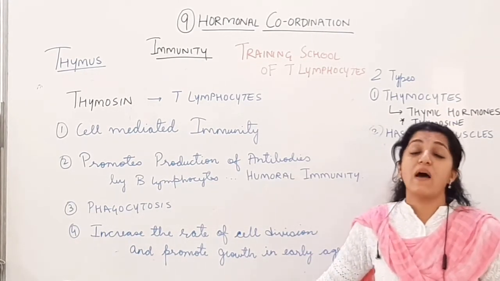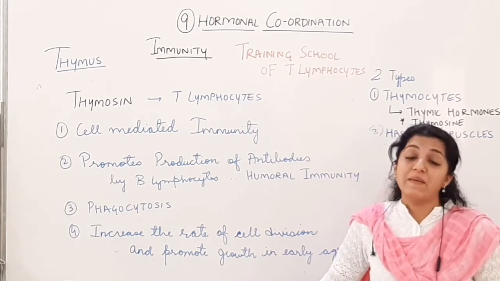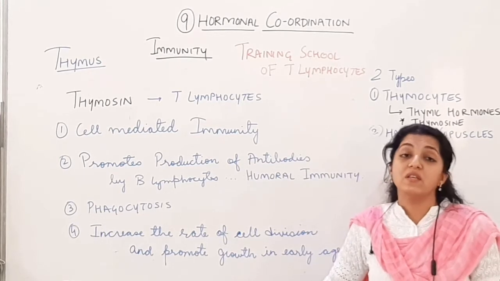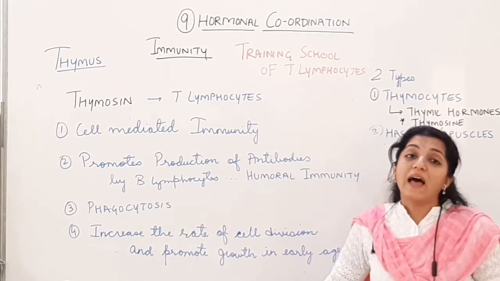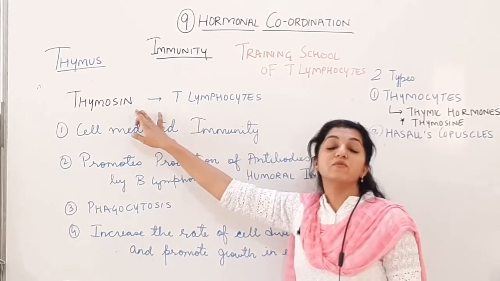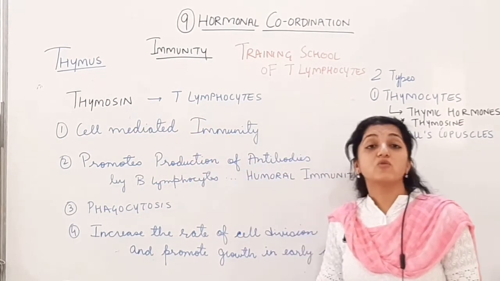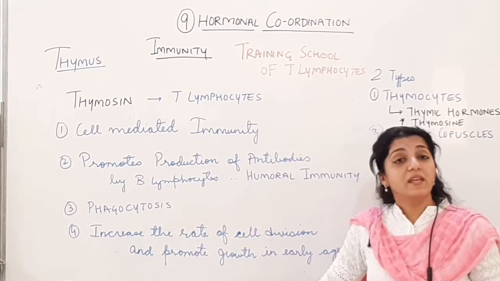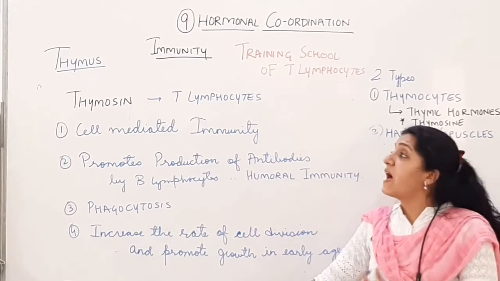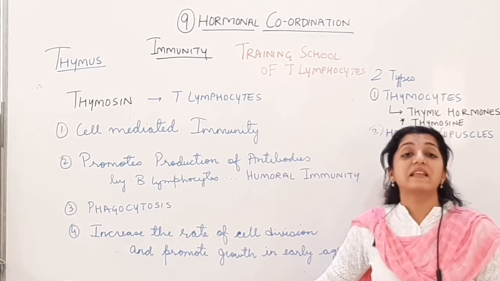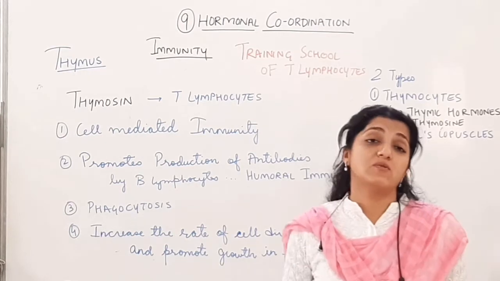This is all you have to remember about the thymus gland. Okay, and only this one hormone, that is thymosin, you have to remember: T for thymus, T for T lymphocytes, T for thymosin. It is also called the throne of immune response because body की पूरी immunity ये thymus gland is taking care of. Damage to the thymus gland will lead to autoimmune disorders.